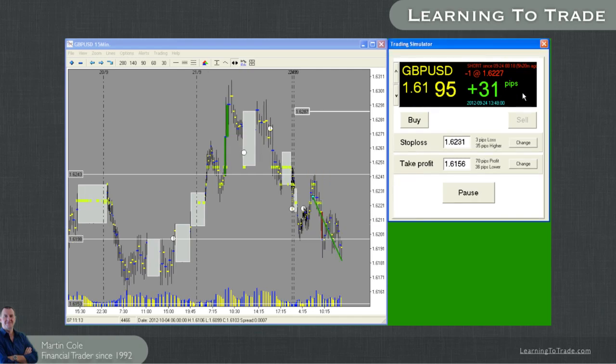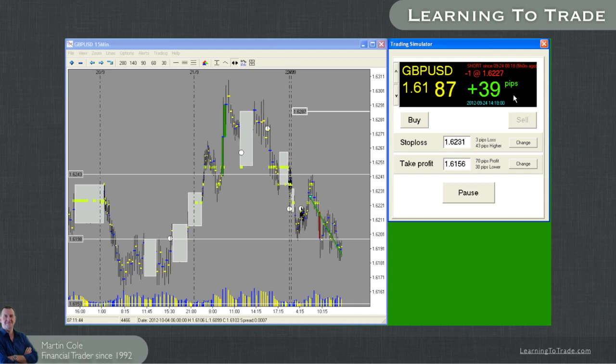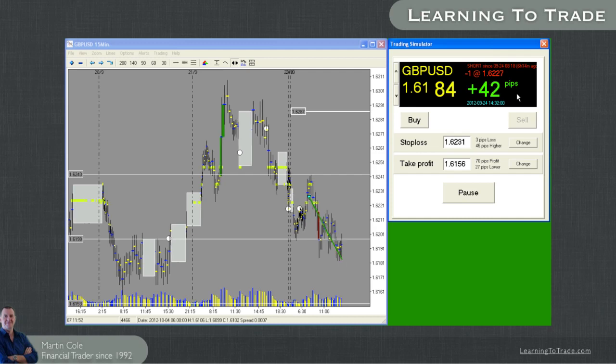This is a good exercise to also show you how the market can go in and out of the money, and how you can get caught up just looking at price when really we're looking at an overall destination for this trade. Certainly one thing you don't want to do is use this tool to suddenly, when you see 40 pips, say, oh well, I'll buy that now and close that off, and this is how I'll trade, because that wouldn't be trading in the real world, just taking the pips from this simulation window.